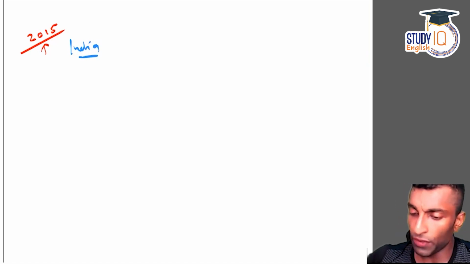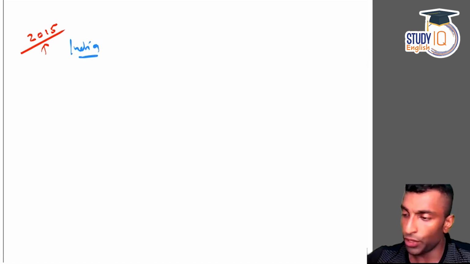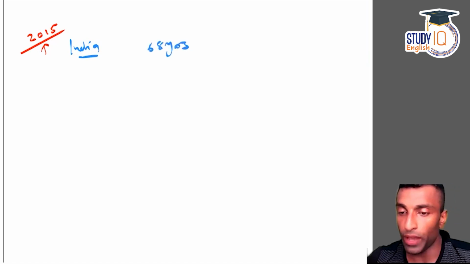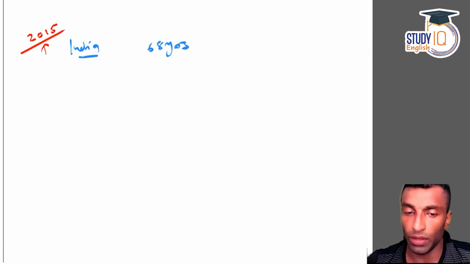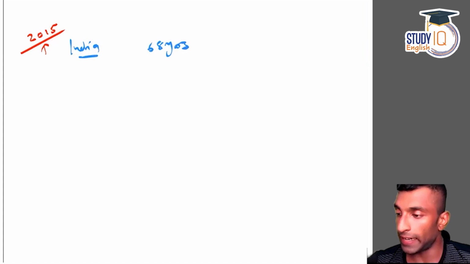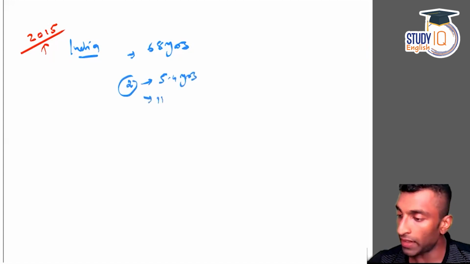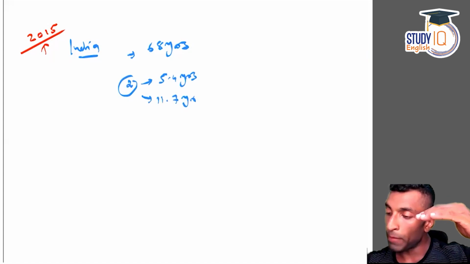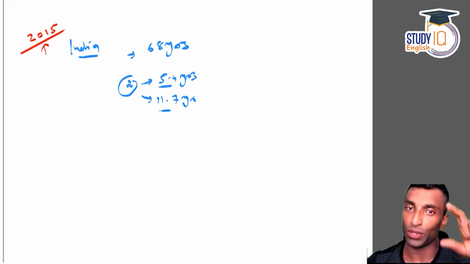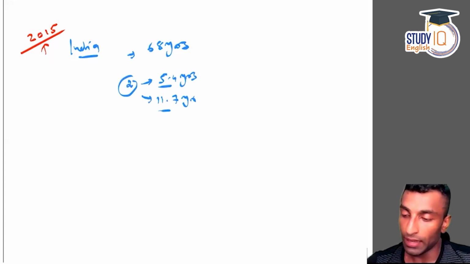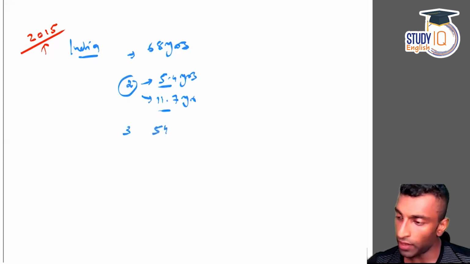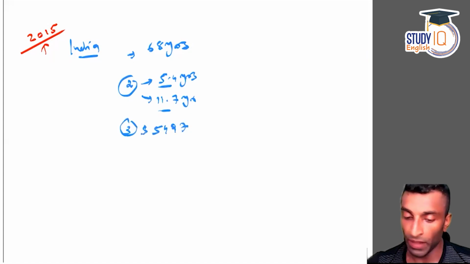India in 2015, life expectancy is 68 years. That is the first one. And the second, mean years of schooling, is 5.4 years, and expected years of schooling, 11.7 years. I'm taking actual values so that we will do the actual calculation. Just hold on for a minute, okay? And the third one was GNI per capita, 5497. So this is the third one. So we have taken this.